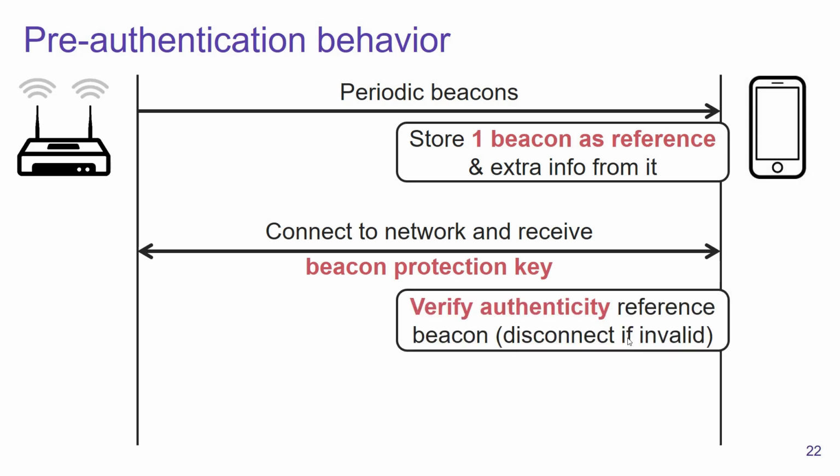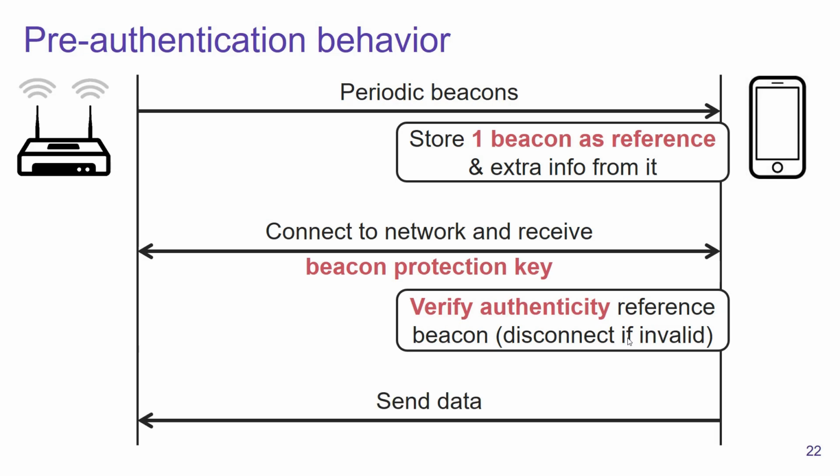And in case this check fails, it means there was an attack, and then the client can disconnect from the network. On the other hand, if the authenticity of the reference beacon can be successfully validated, then the client can send data frames to the network and can operate as normal.